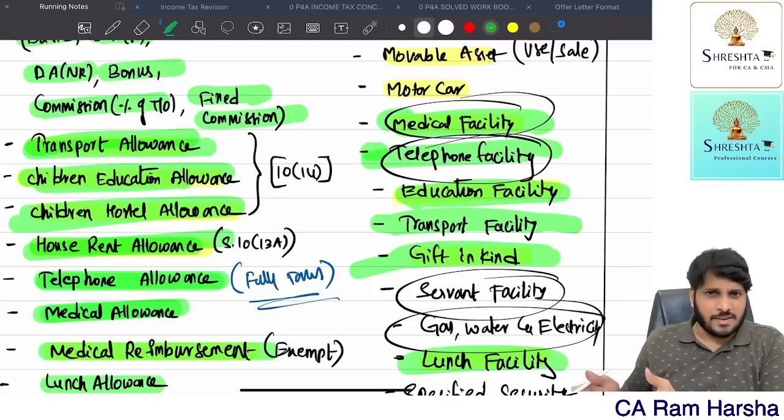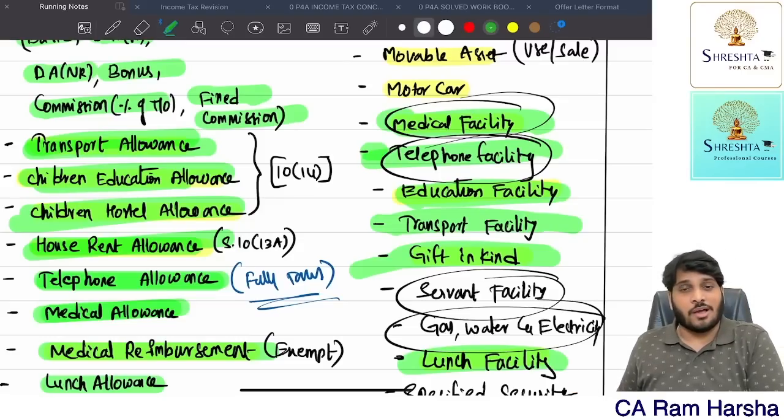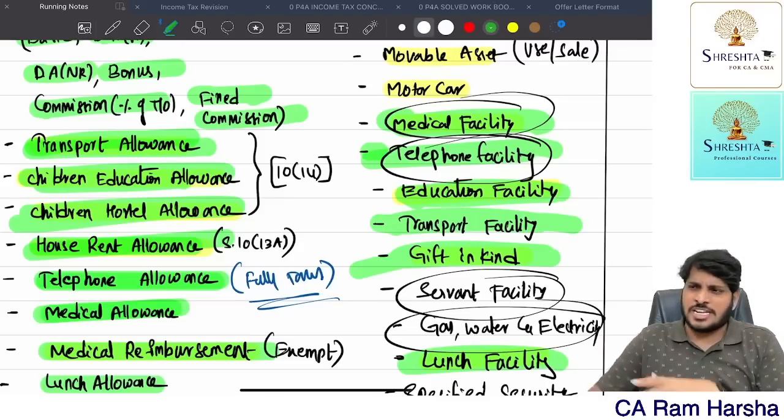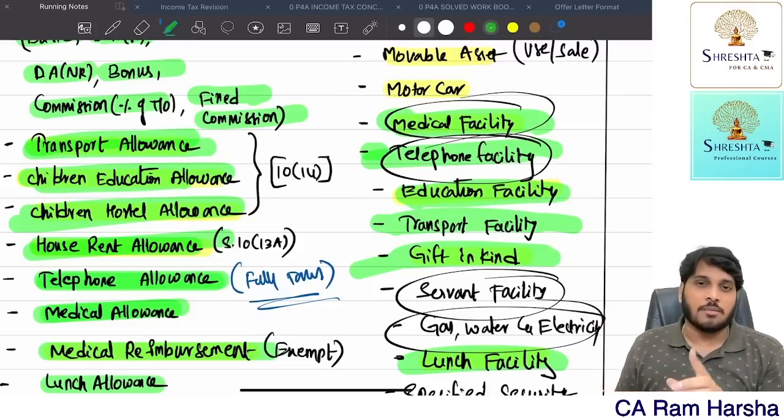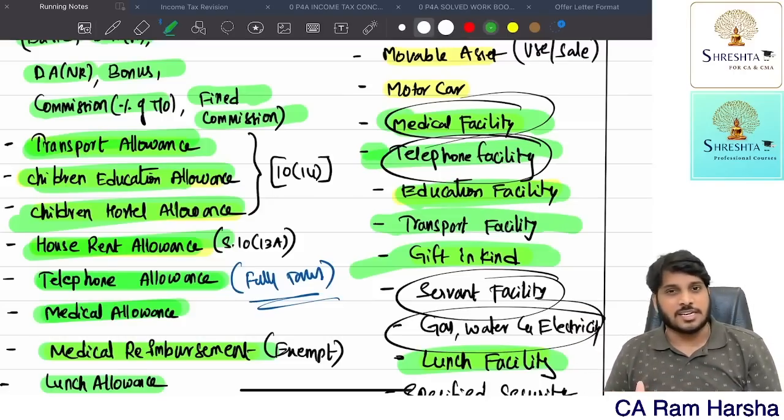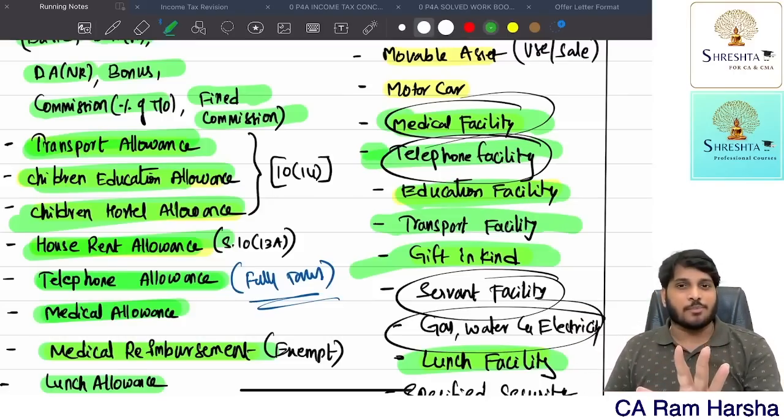Now tell me, even a watchman, a security guard, is getting 3 lakhs yearly. He is a specified employee. So right now, if you apply the specified employee definition, everybody is a specified employee in reality. But from an exam point of view, they are testing MCQs, so the specified employee point they will test.